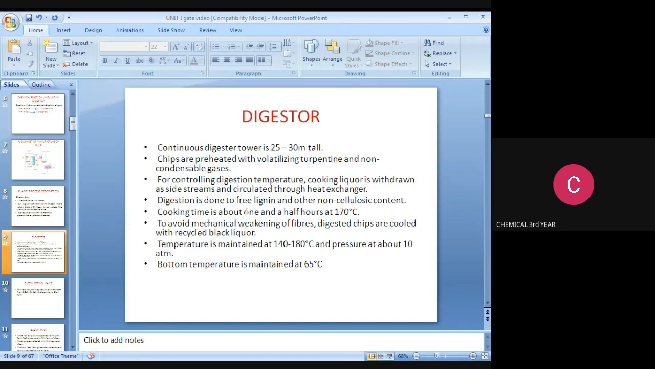All of you note it down, this may be asked in the GATE exam: 1.5 hours and 170 degrees Celsius is the retention time. To avoid mechanical weakening of fibers, the digested chips are cooled with recycled black liquor. That is why black liquor is used in the digestion tower. The temperature is maintained at 140 to 180 degrees Celsius and the pressure is about 10 atmospheres. The bottom temperature is maintained at 45 degrees Celsius.